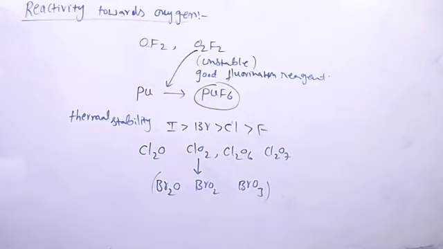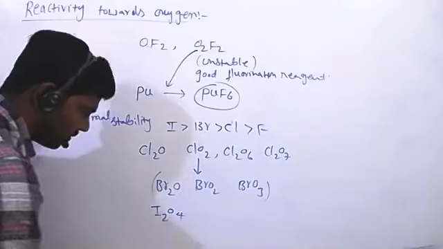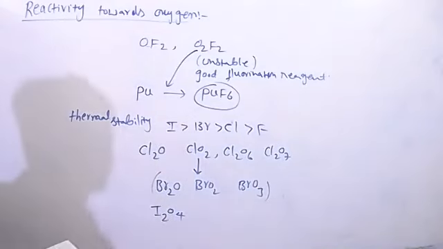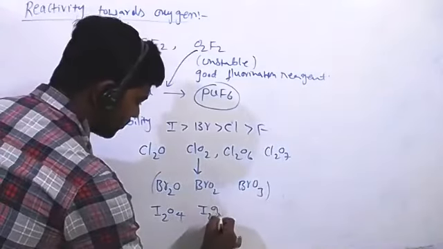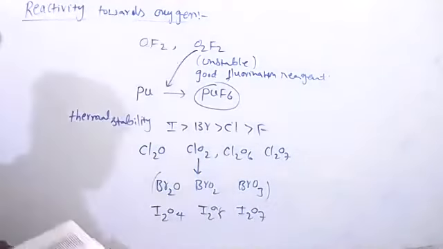Next, oxides of iodine: I2O4, I2O5, and I2O7. These oxides of iodine are insoluble solids and decompose on heating. I2O5 is a very good oxidizing agent and is used in the estimation of carbon monoxide.